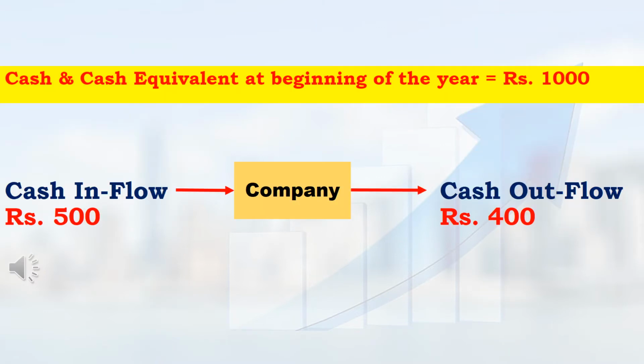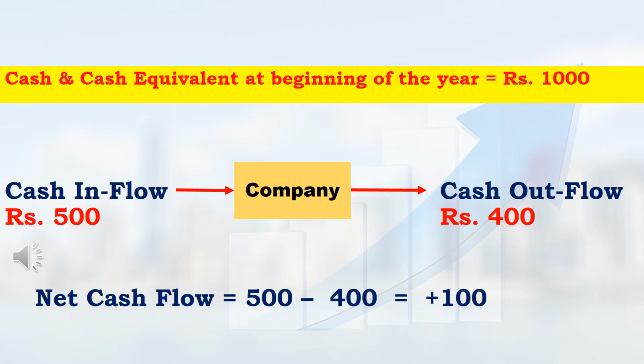Next, we will discuss a small concept about the cash flow statement. Let me assume one company. In that company, let me assume that in 2019, cash and cash equivalent at the beginning of the year was 1000 rupees. And let me assume in 2019, total cash inflow was 500 rupees and total cash outflow was 400 rupees.